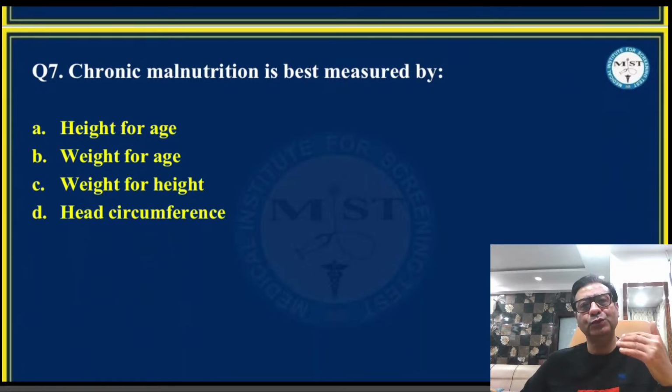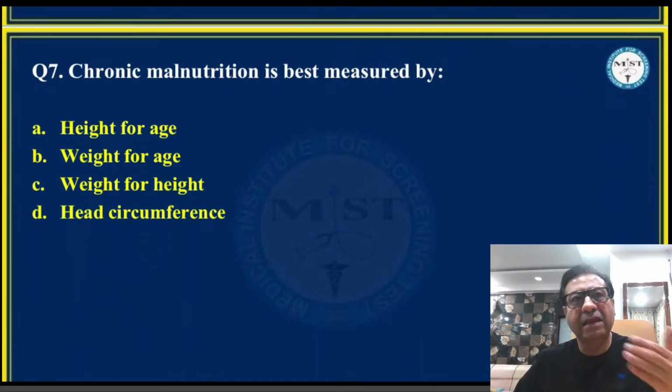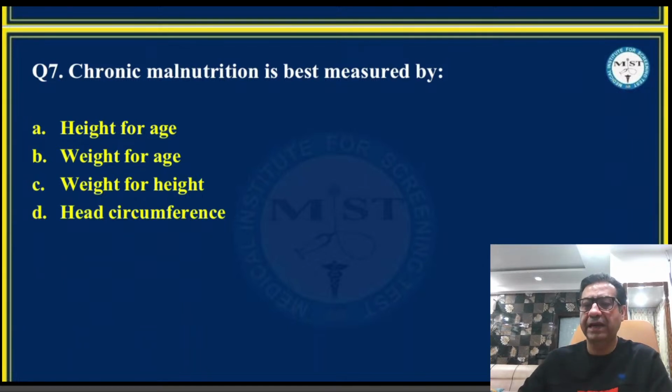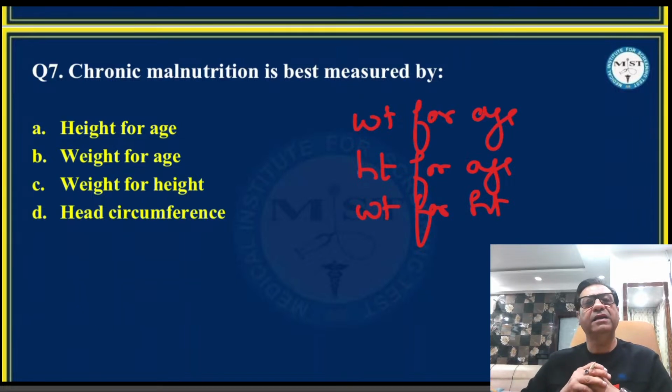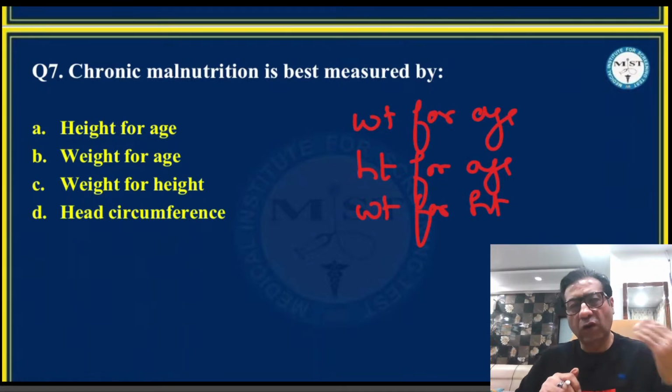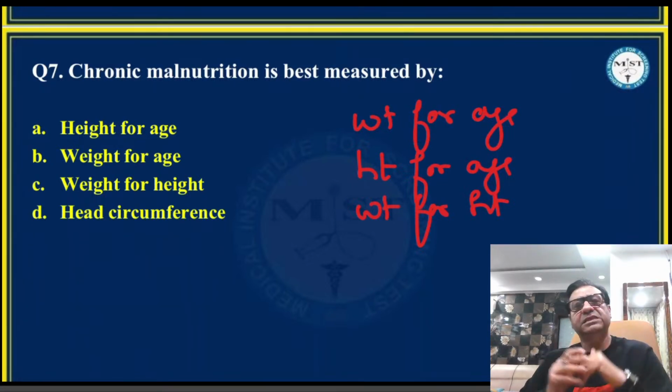Again, I make the students revise again and again in my classes. When I'm doing growth and development, I again and again tell the students about weight for age, height for age, and weight for height. I make the students understand the differences, and those students who have attended my classes in MIST should definitely be testimonial to this fact that I make them revise again and again. Acute malnutrition, how to measure, chronic malnutrition, how to measure using these markers.